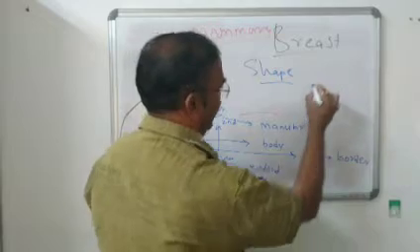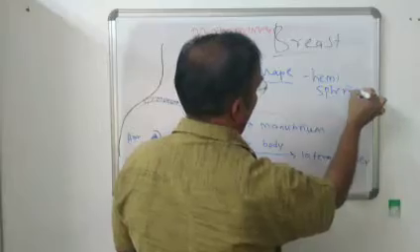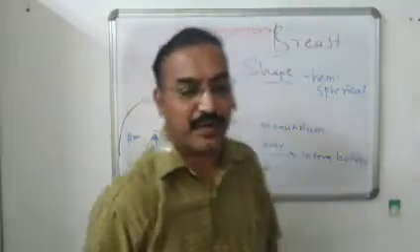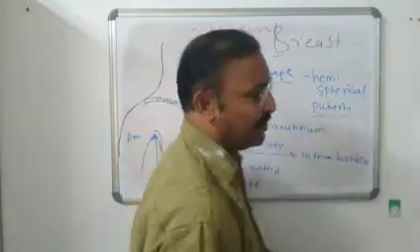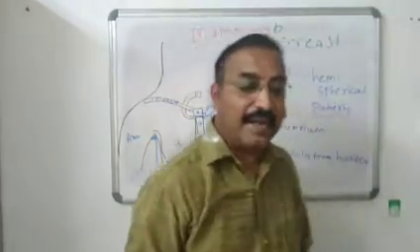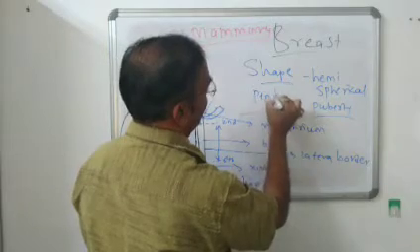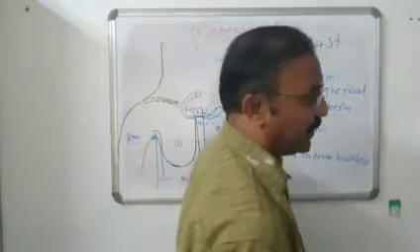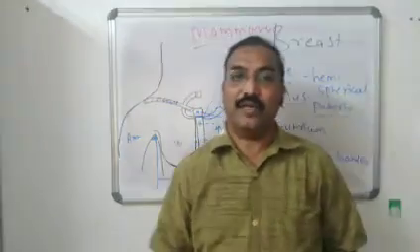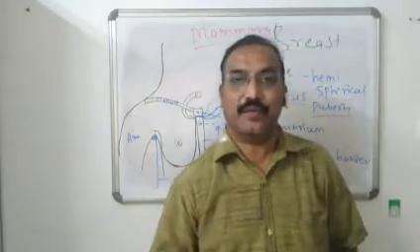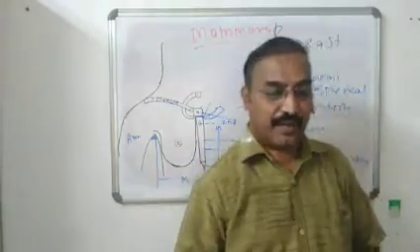Normally, in nulliparous women or during puberty, it is conical as well as hemispherical. In later life, after delivery or pregnancy, it becomes pendulous.